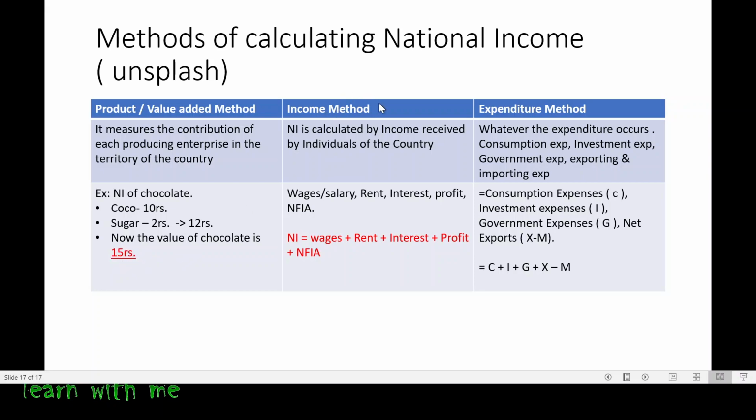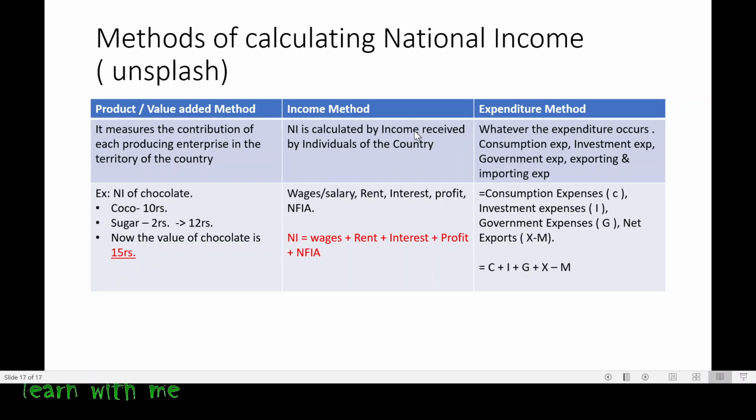Next one is income method. In case of income method, while calculating the national income, it is calculated by income received by individuals of the country. Now you tell me on what cases I will receive an income.